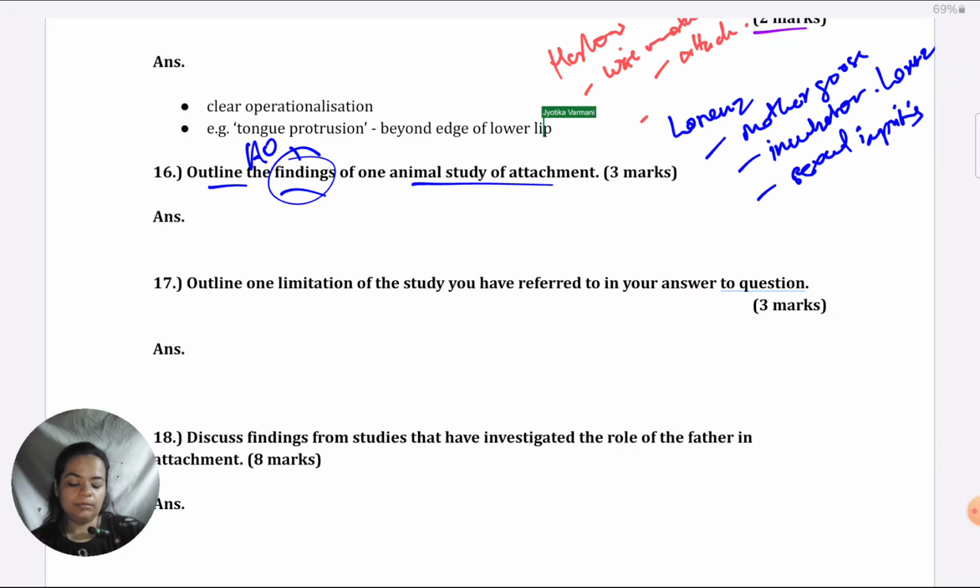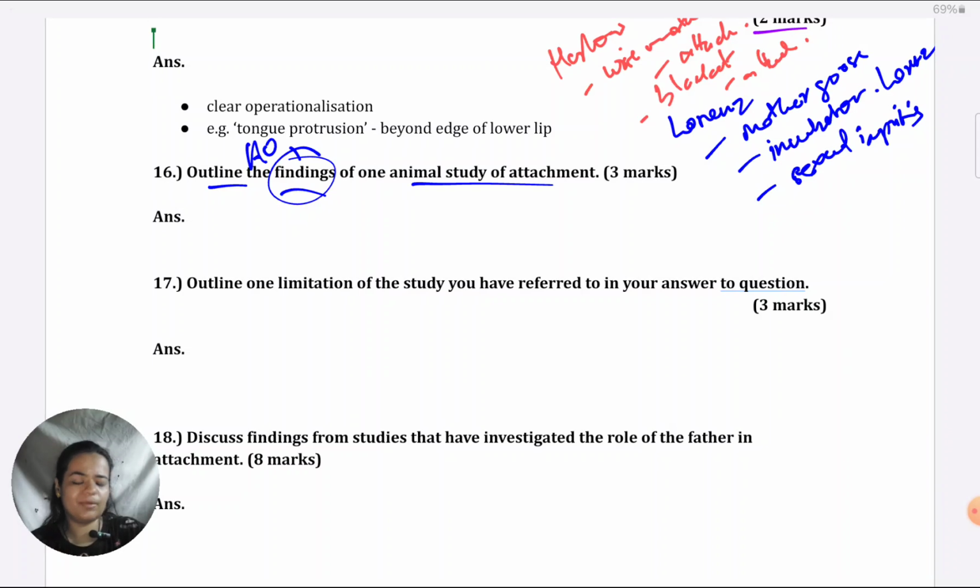Those who were brought up by the contact comfort mother, the blanket cloth mother, showed stronger attachment. In Harlow, there are a lot of possibilities because there were multiple groups.